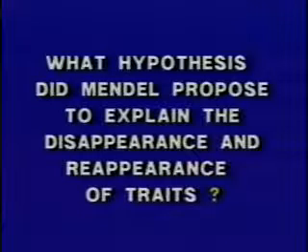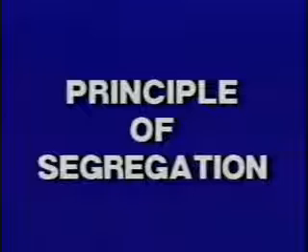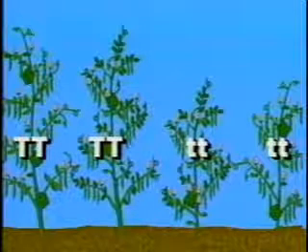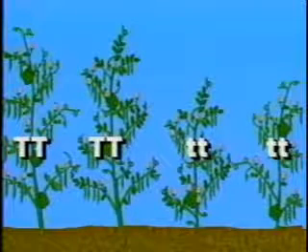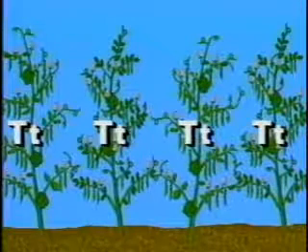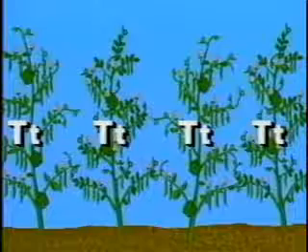What scientific guess or hypothesis do you think Mendel proposed to explain the disappearance and reappearance of traits such as tallness and seed color? Mendel proposed the principle of segregation. This hypothesis states that members of each pair of factors for a trait separate or segregate and then combine in new mixtures after mating. Why do you think some traits disappeared and others reappeared?